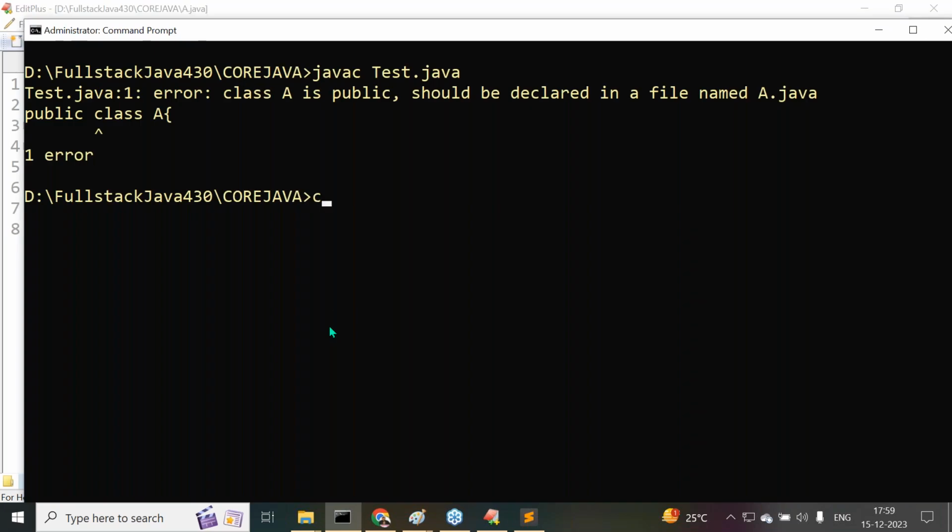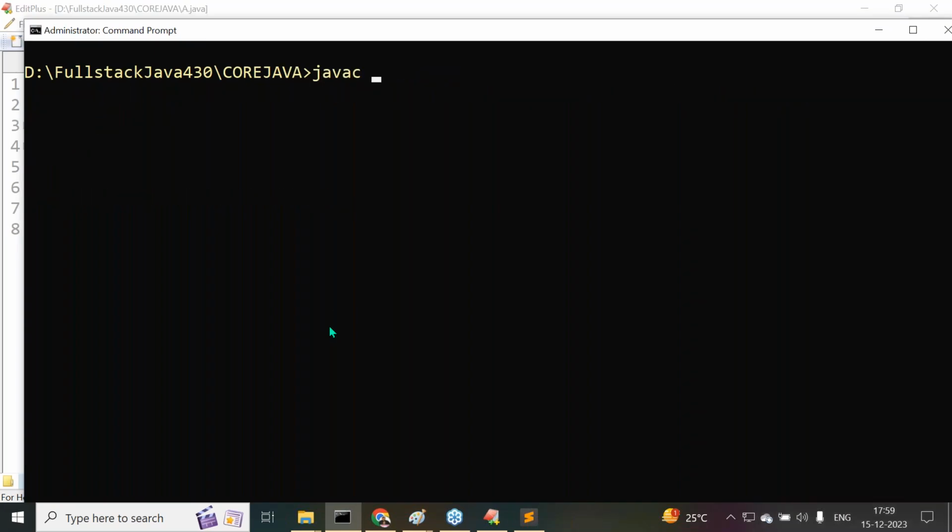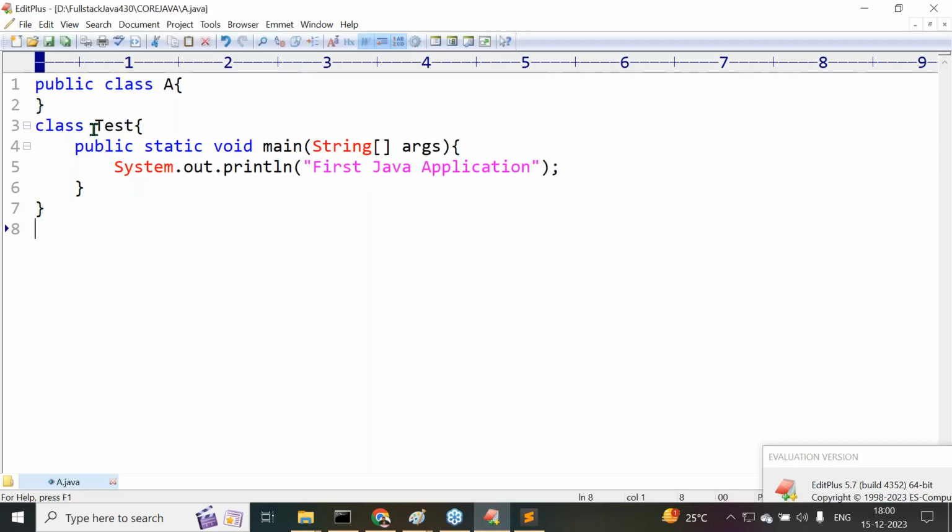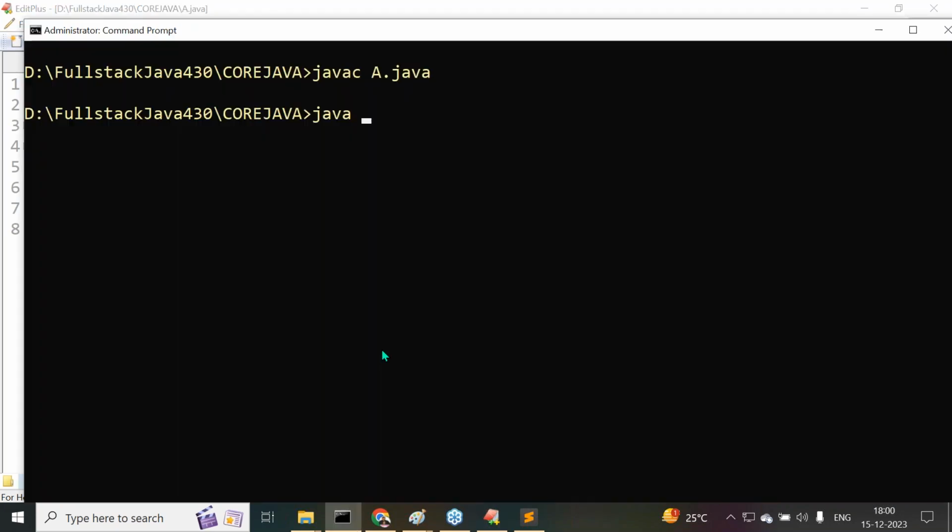Now tell me, how are we going to compile and execute this? javac space A.java. Compiled successfully. But along with java, what do we have to provide? Is it the Test class or the main A class? Tester, the main method class. Along with java, we must provide the main class name. Along with javac, we provide the file name A.java. Right, sir. java space Tester. Now we are getting output.